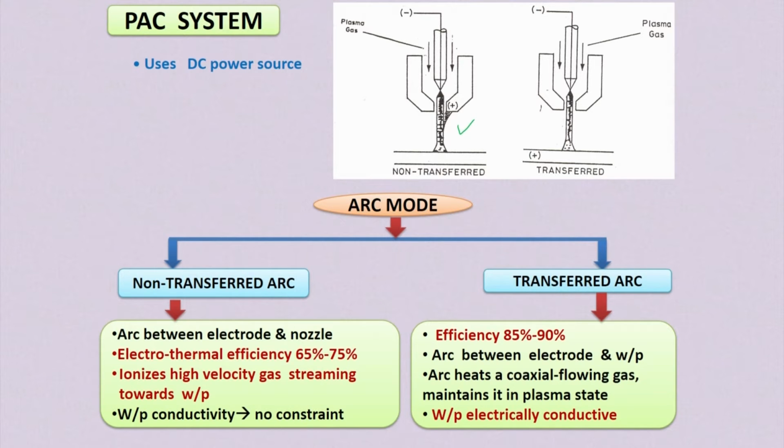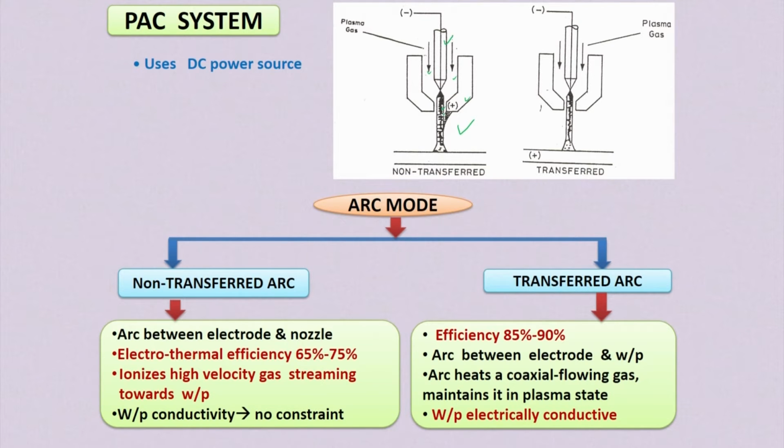This is the cathode here, and this is the nozzle. This nozzle is used as the anode. The plasma gas is flowing surrounding this cathode, and this high velocity plasma gas passes through the nozzle.